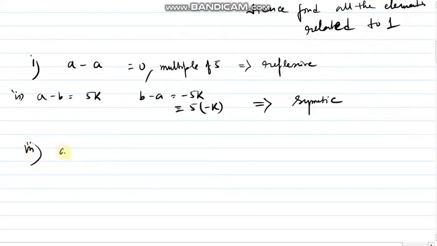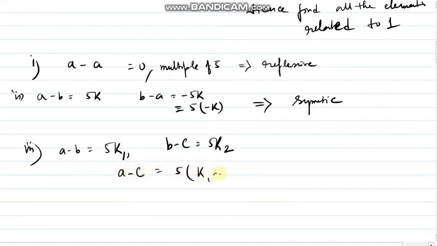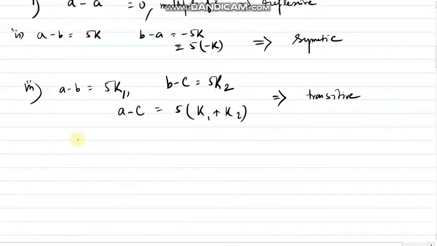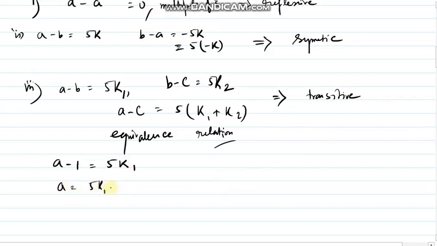Now third case, if a minus b equals 5k1 and b minus c equals 5k2, then if I add them, a minus c will be equal to 5 times (k1 plus k2), which is also a multiple of 5. So this will be transitive. As all three are true, we can say the relation is an equivalence relation. Now if I need to find out the terms related to 1, it will be a minus 1 equals a multiple of 5, so 5k1 rather, so a is equal to 5k1 plus 1.